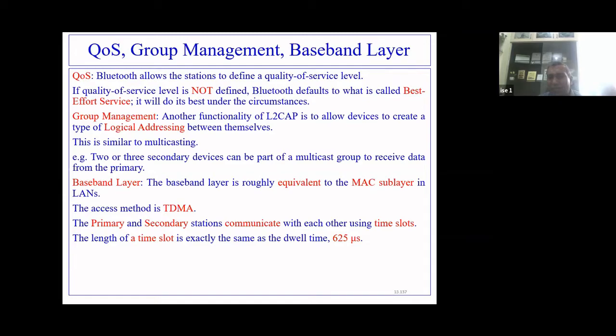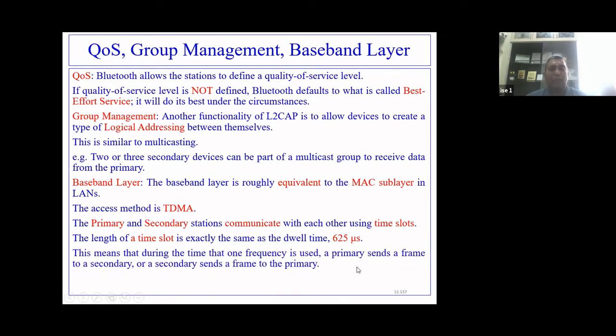Dwell time, DWELL, means the duration for which a slot is active, during which data transfer can occur. The time slot is exactly 625 microseconds, right?